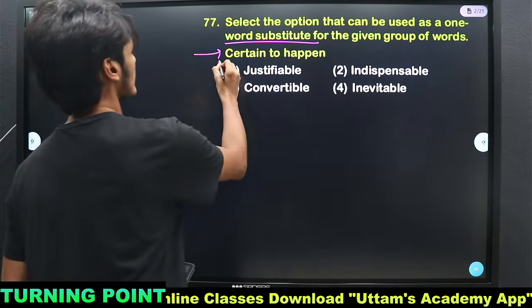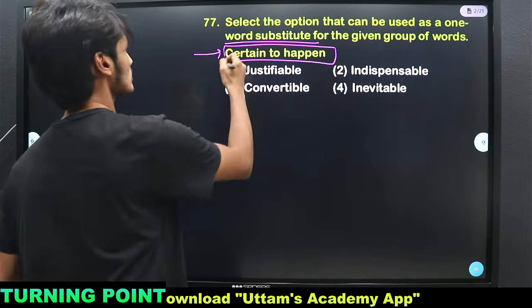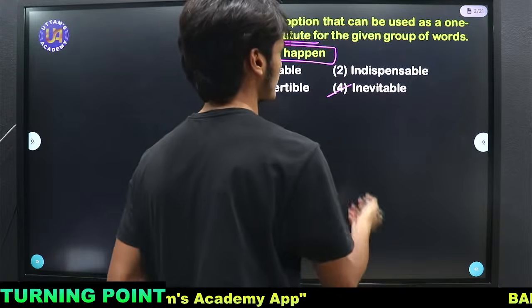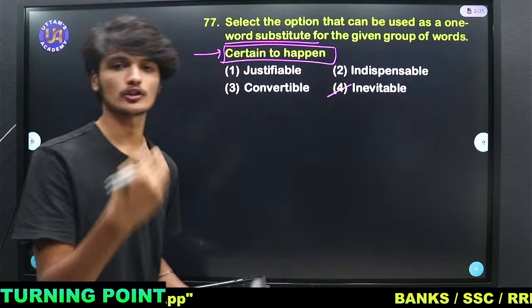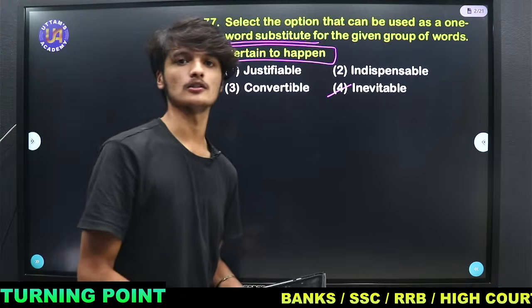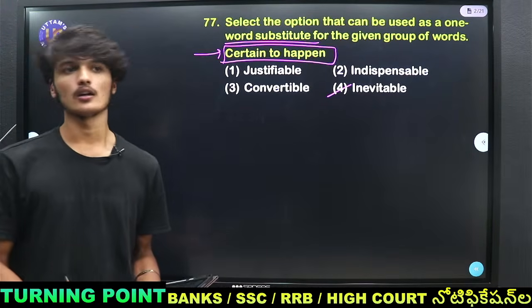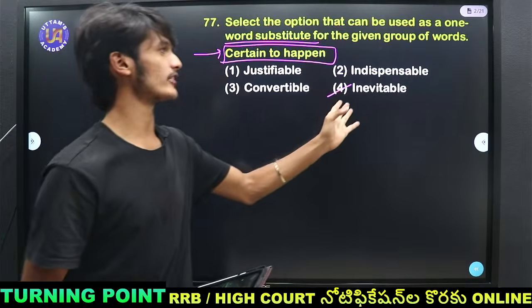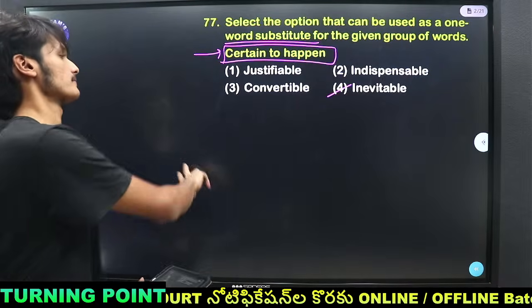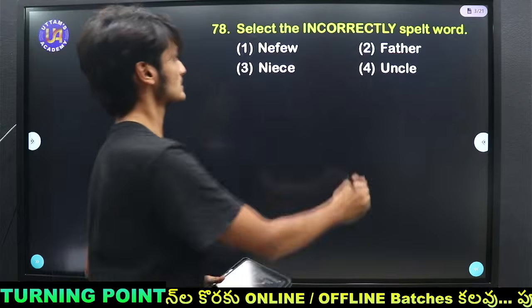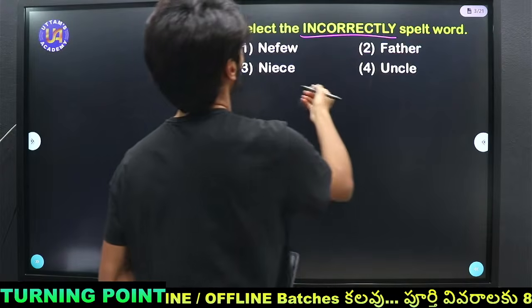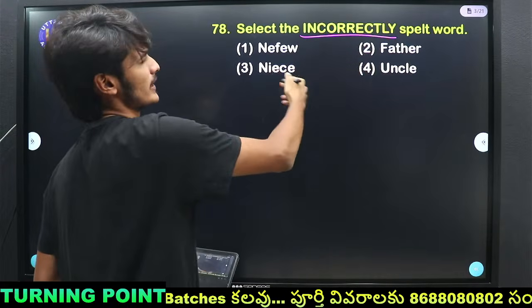Anything that is certain to happen is called inevitable. Inevitable means it is sure to happen, it will happen. That type of certainty is called inevitable. Then we have: select the incorrectly spelled word. Nephew, father, niece, uncle.